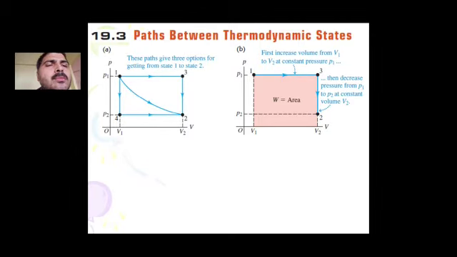So in case of example 2, the system is taking a path from 1 to 3 and 3 to 2. Then one can say the area under the curve is the work done.